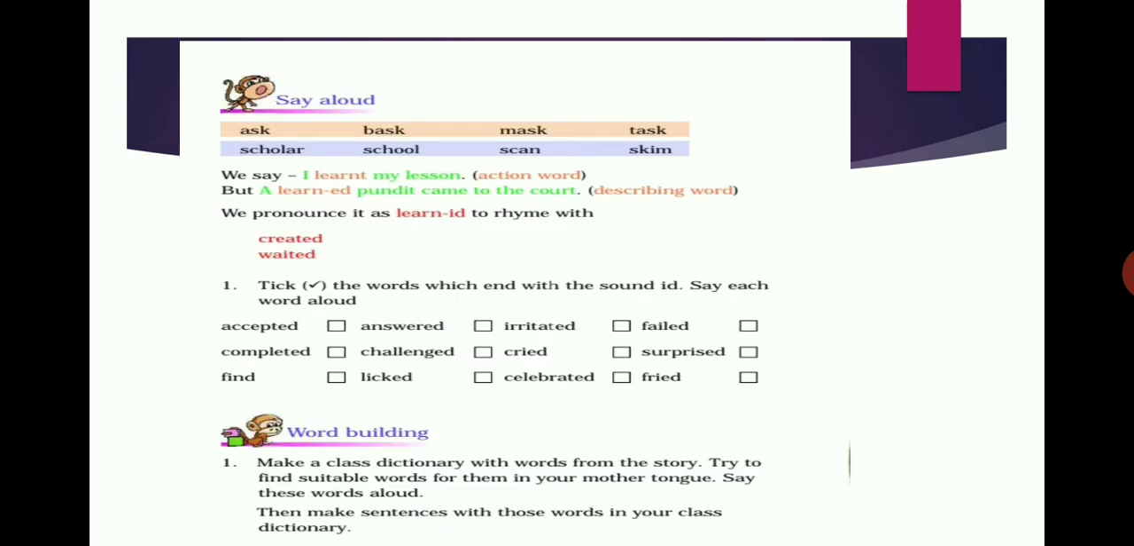Next, say aloud. There are some words given in the box. Ask, bask, like that. Try to say them loudly and practice these words.